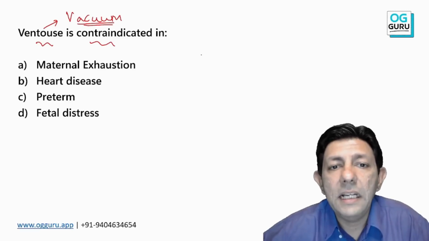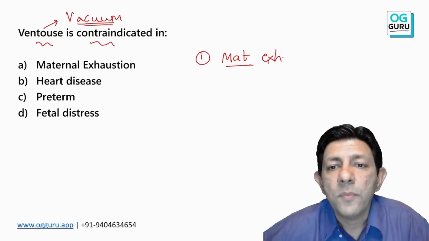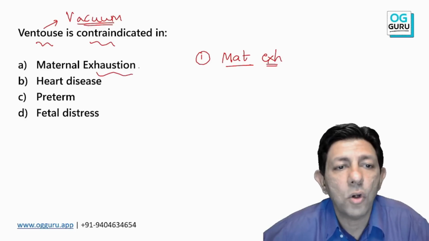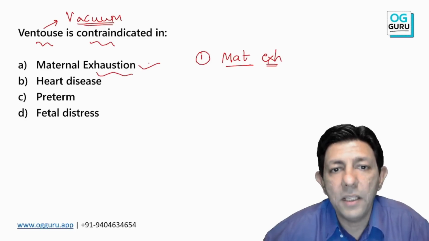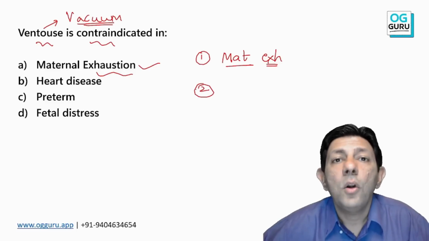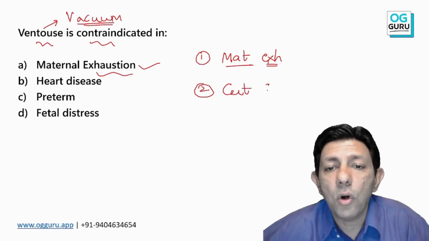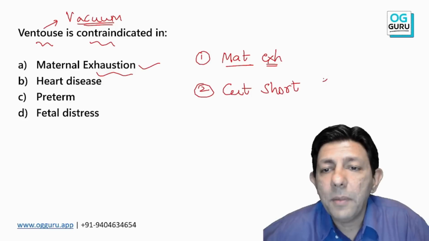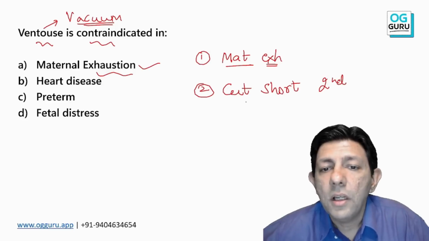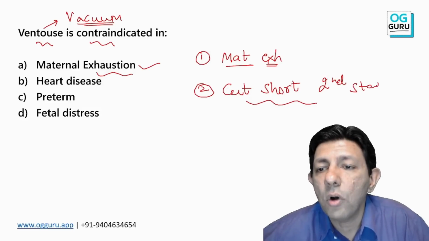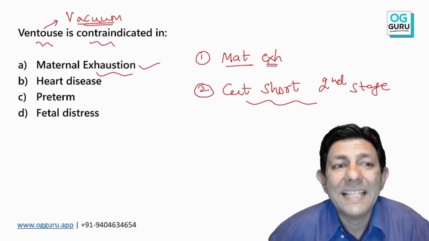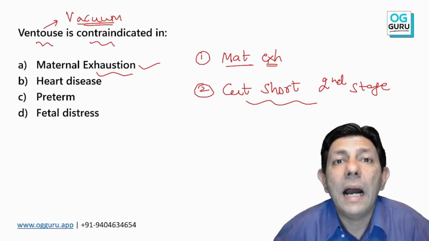One, what are the indications? Sir, we can use it if there is maternal exhaustion. If the mother is exhausted, then yes, we can apply the instrument. Second, to cut short the second stage of labor. Now, can anybody tell me in which condition I have to cut short the second stage of labor? Yes, very, very important: heart disease patient.